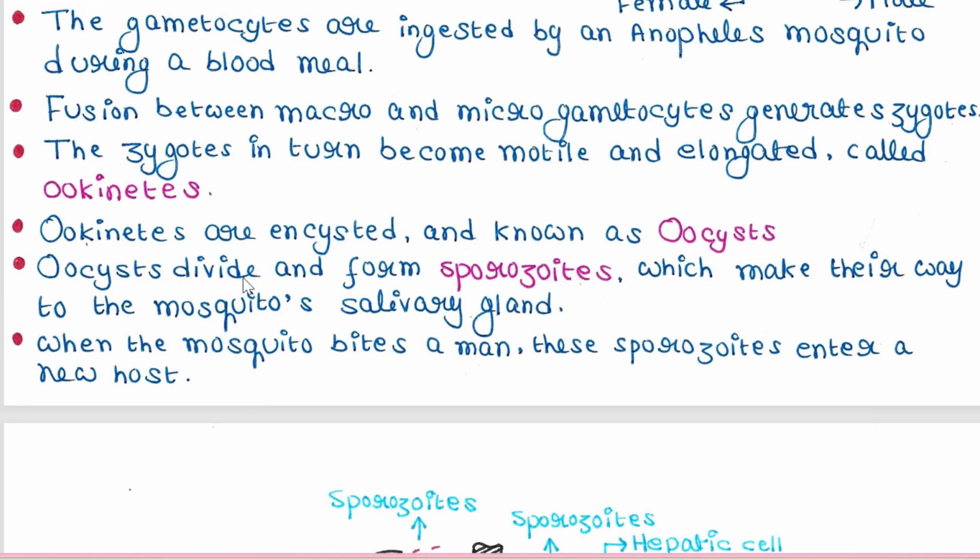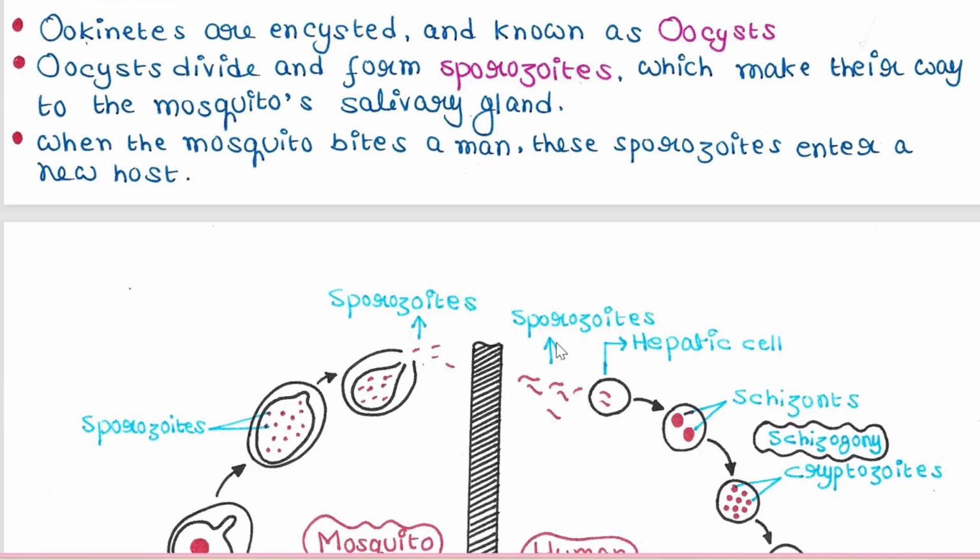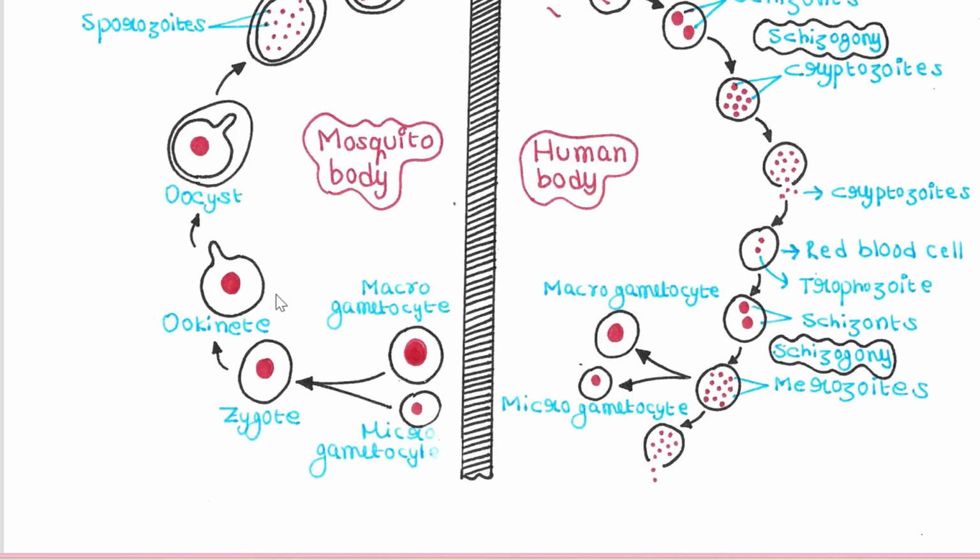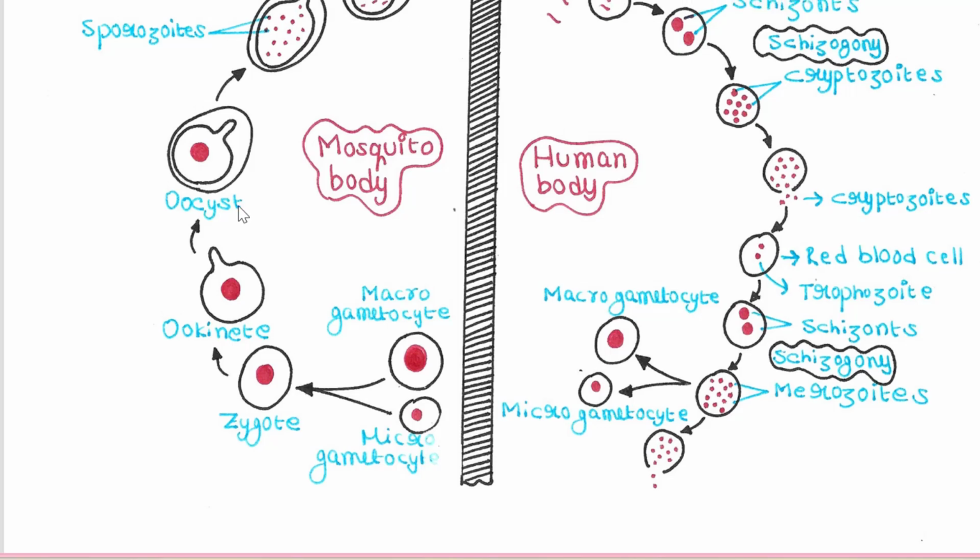Now the zygotes in turn become motile and elongated and now they are called ookinetes. Ookinetes are encysted and known as oocysts. So this is the ookinete. This is a little bit elongated. This is the motile form of the zygote, and the cyst encircles the ookinete and now this is known as an oocyst.